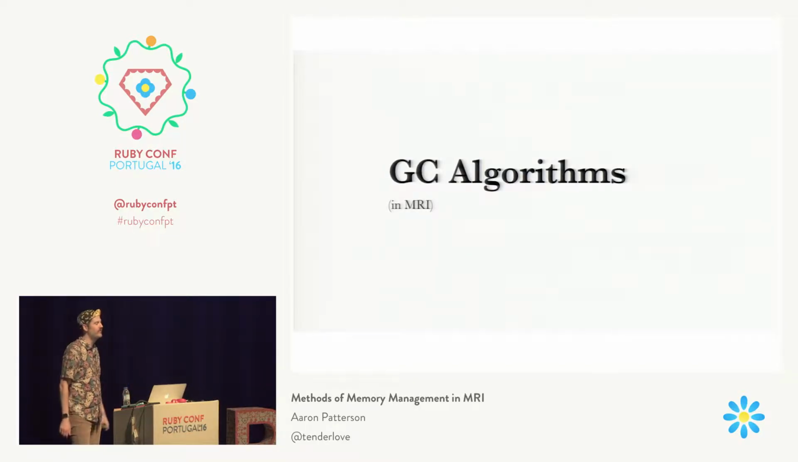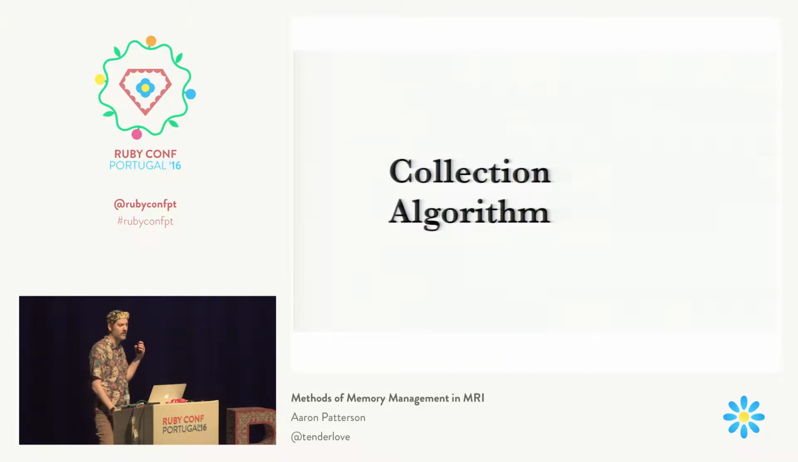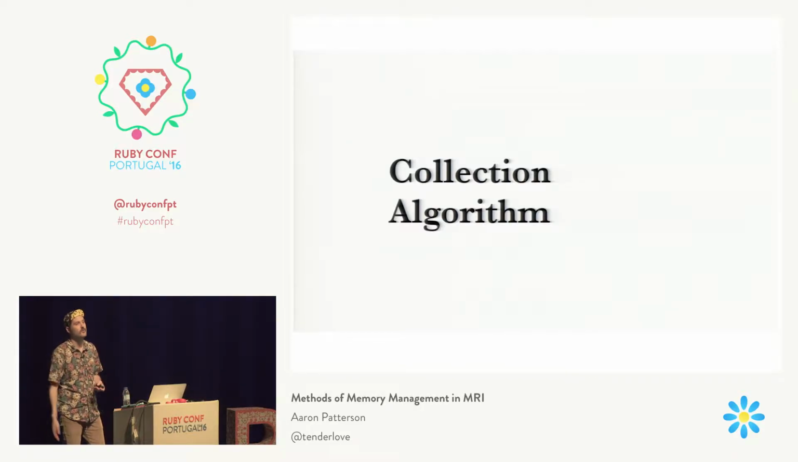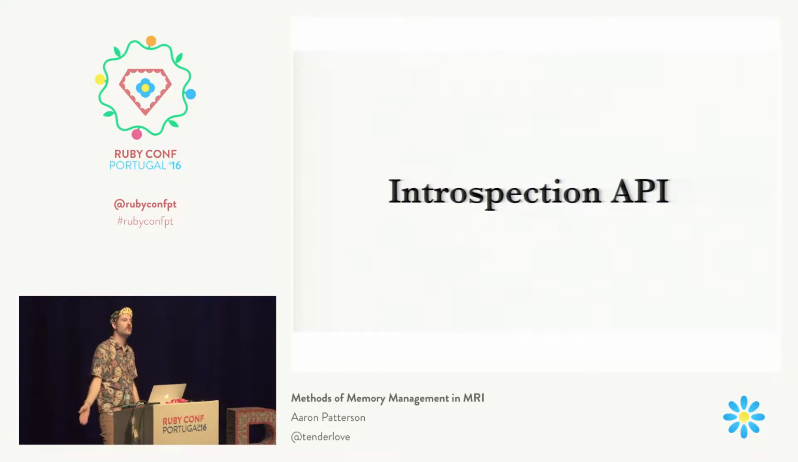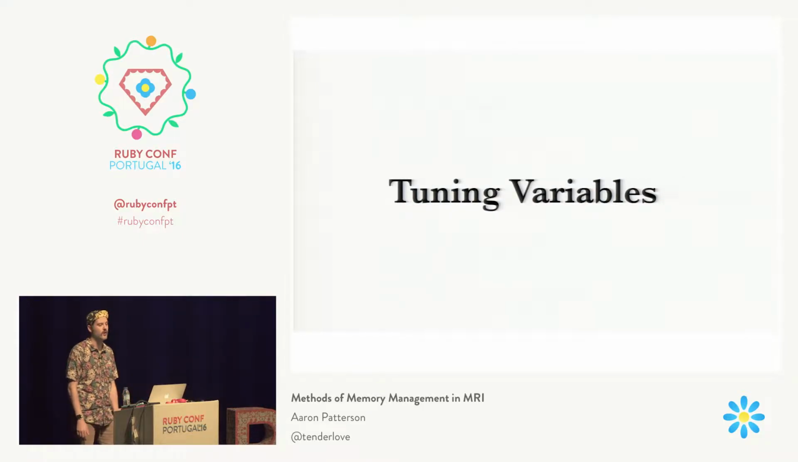So let's talk about GC algorithms in MRI. There are many different garbage collection algorithms, but we're going to look at the ones that are used in MRI. There's really two sides of a GC: the collection side and the allocation side. First we're going to cover the collection algorithm. This is how Ruby gets your memory back, or how it reclaims memory. Then we're going to talk about the allocation side. Then we're going to start looking at some introspection APIs in the GC so you can study how your garbage collector is behaving. And then we're going to look at some tuning variables.